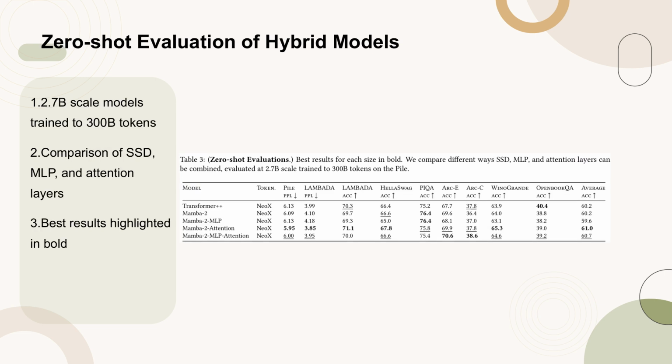Table 3 presents the zero-shot evaluation results of various hybrid models combining SSD, MLP, and attention layers. The models are evaluated at a 2.7B scale, trained to 300B tokens on the Pile dataset. The table highlights the best results for each size in bold, showcasing the performance metrics across different tasks such as Pile perplexity, LAMBADA perplexity and accuracy, HellaSwag accuracy, and others. This evaluation helps in understanding the effectiveness of different layer combinations in achieving superior model performance.